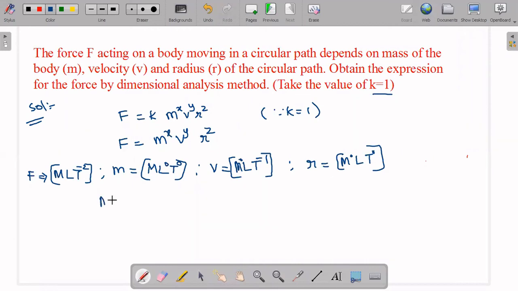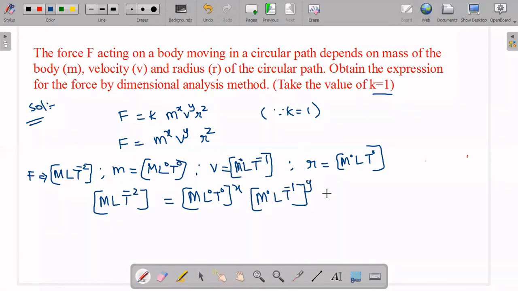So what happens? M L t to the power of minus 2, the left side, is equal to, on the right side, what is there? M power x. M is M L power 0 t power 0, whole power x, and V is M power 0 L t to the power of minus 1, whole power y. Next R is M power 0 L t to the power of 0, whole power z, right?